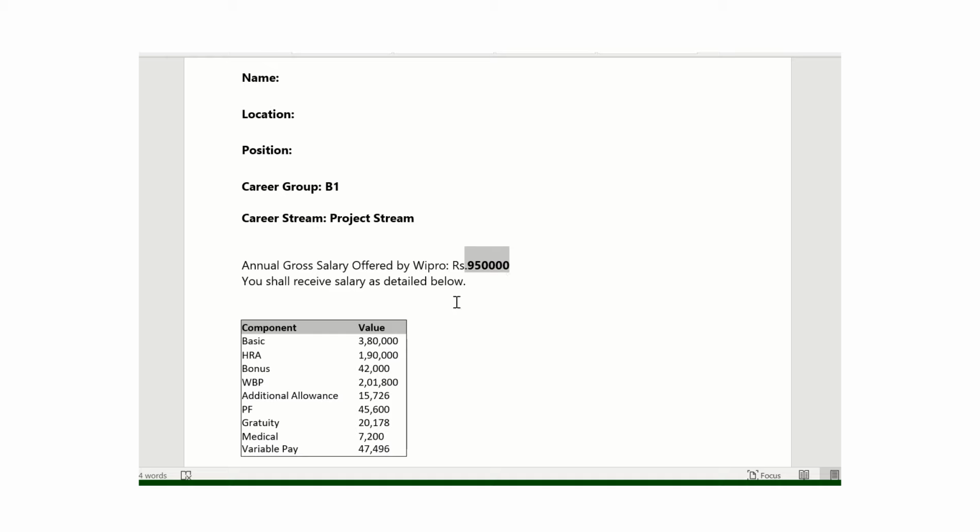This 9,50,000 is divided into various components: basic salary, HRA, bonus, additional allowance, PF, gratuity, medical, and variable pay. So these are the components of the annual gross salary. You can compare with other companies also, or if you are working in another company, you can compare with that also.